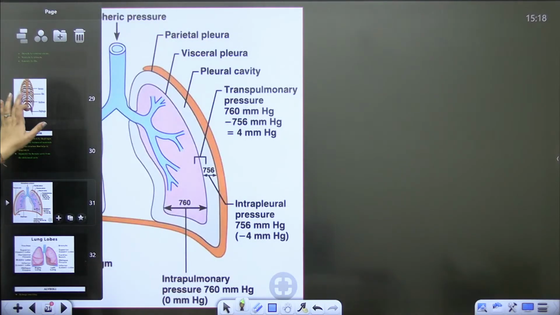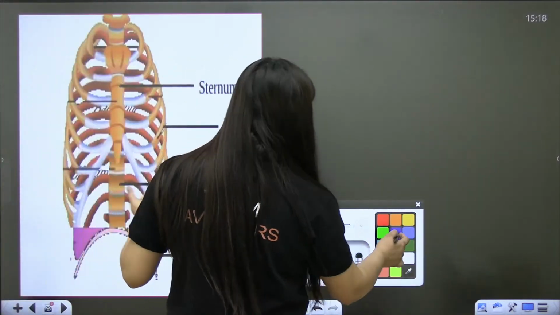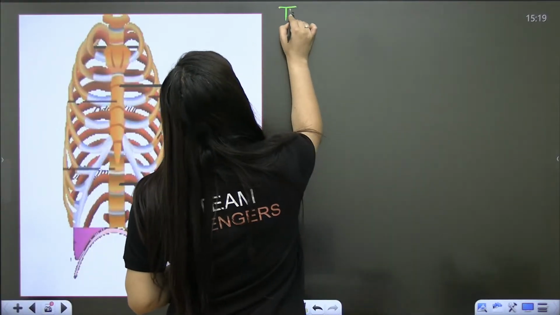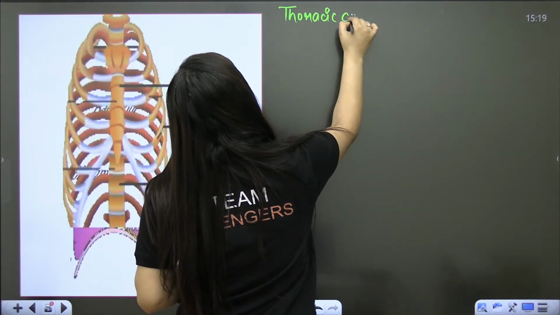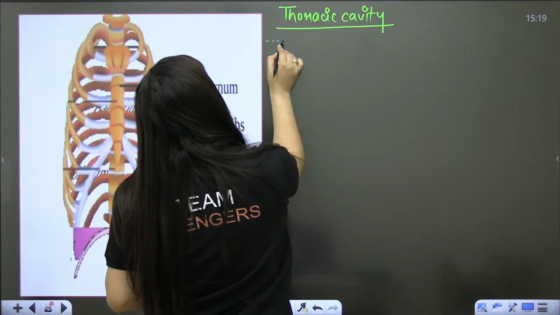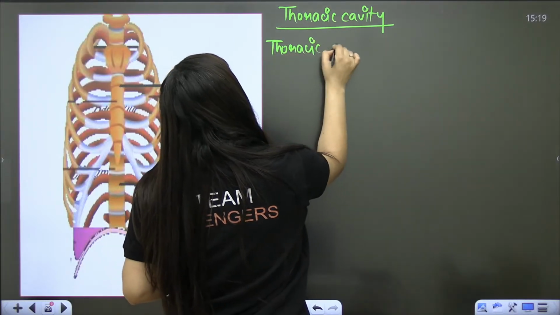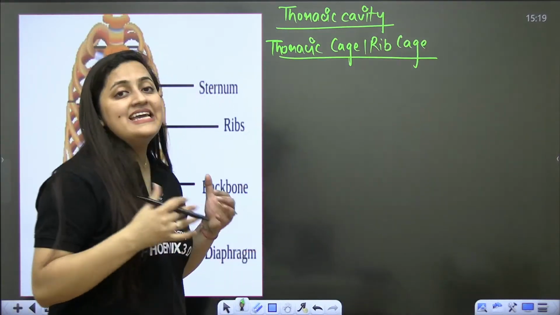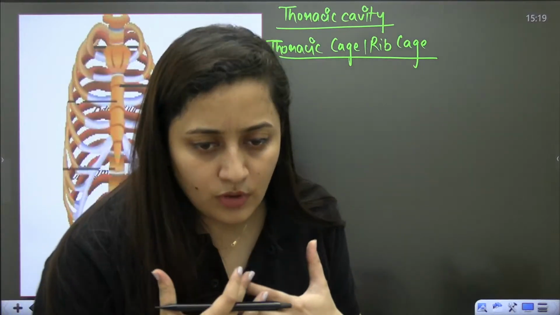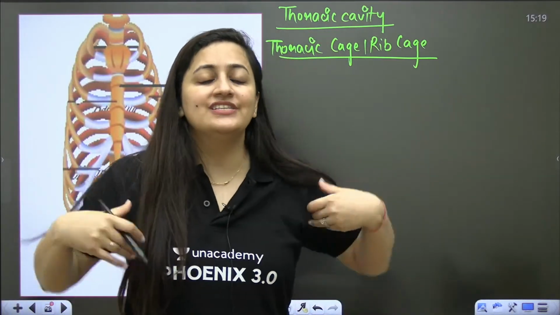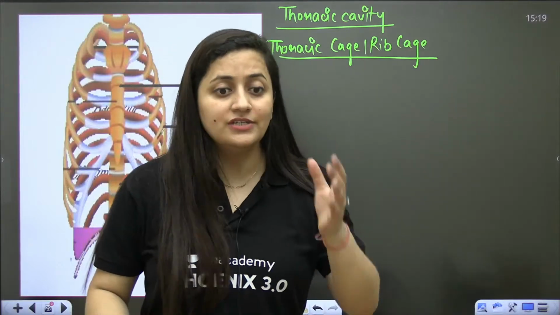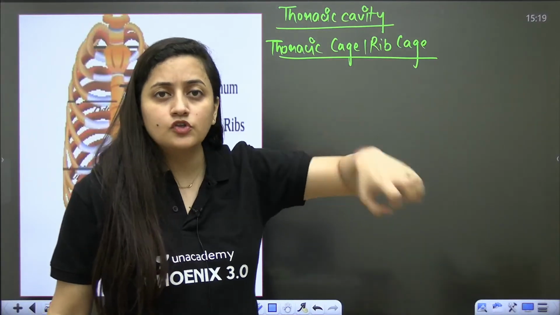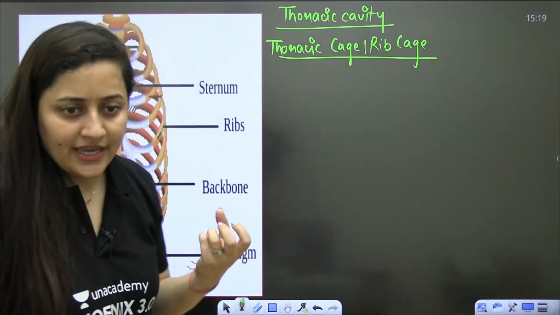Now we know the lungs, I already told you that there are two lobes. The lungs are present in the thoracic cavity, and they are protected by the thoracic cage and the rib cage. Who is going to protect the lungs? The thoracic cage and the rib cage. It is anatomically an airtight chamber, just like airtight containers which do not allow air to come in, so whatever we store in them will not acquire moisture. The same is the case here.